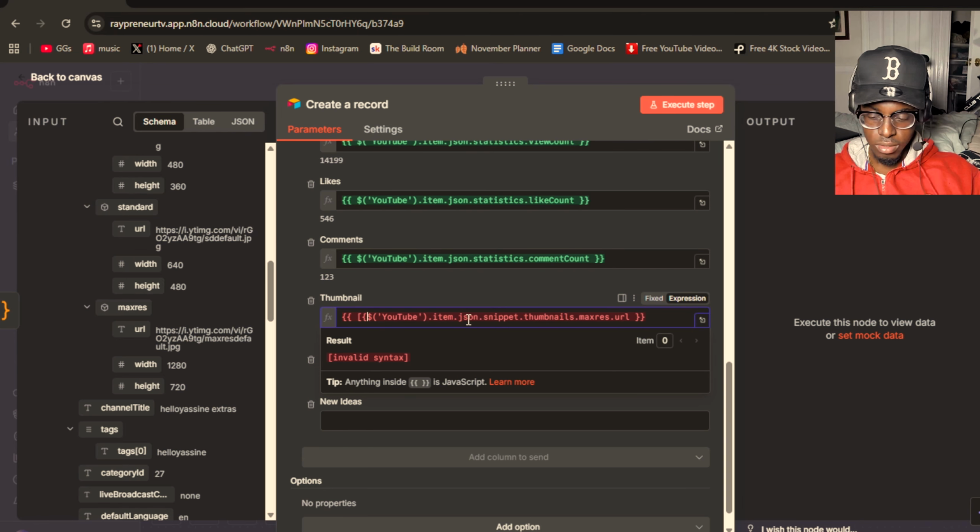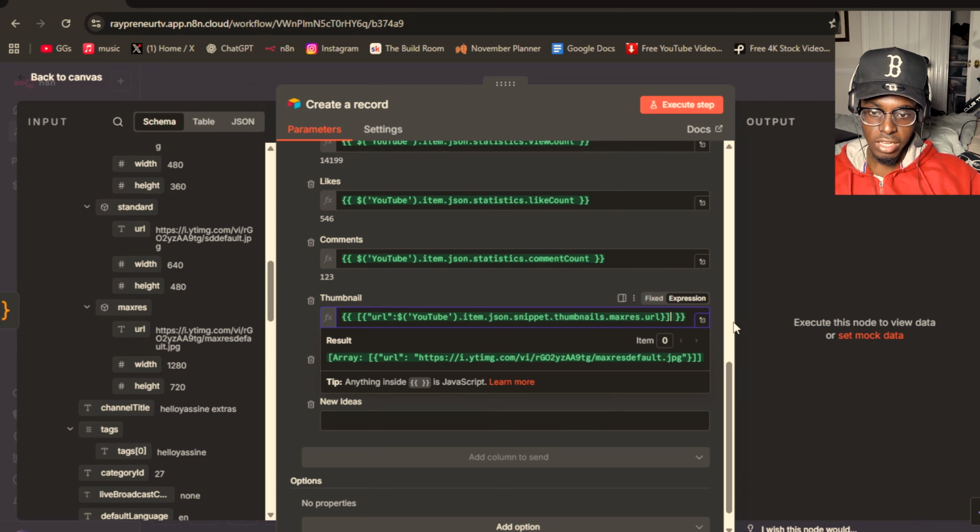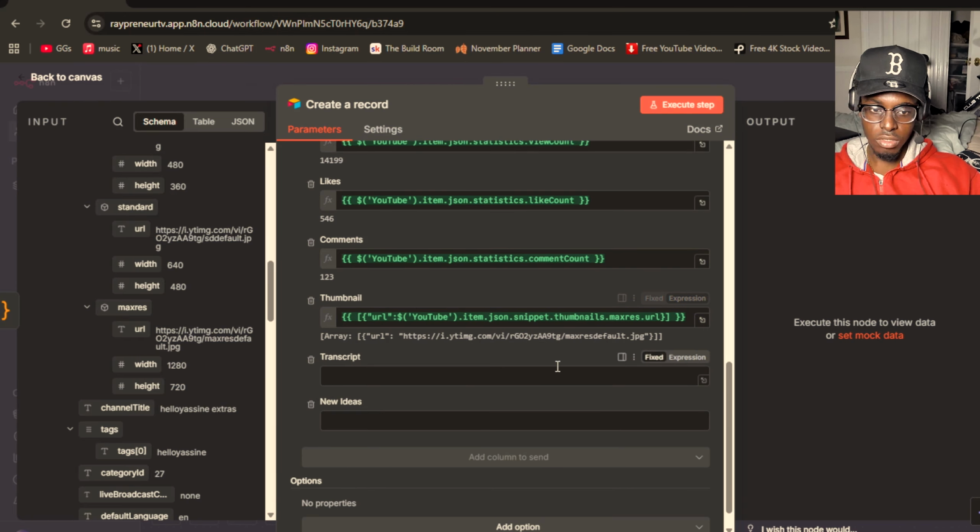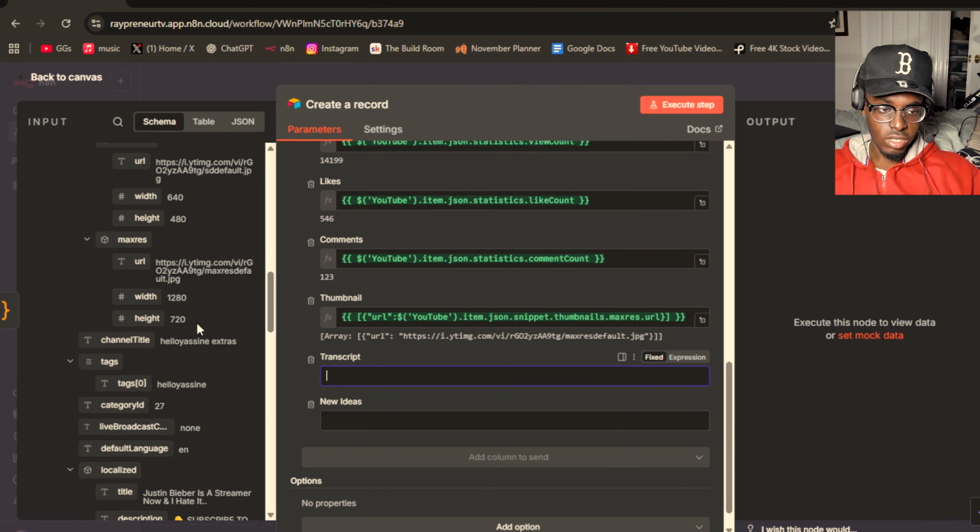You're going to do parentheses URL, and it's going to set another parentheses. You're going to skip through that, hit a colon, then you're going to go all the way to the end, and then you're going to do curly bracket, bracket, and it will work again, right? So just do that. Make sure you do exactly that. It will work. The next one is transcript.